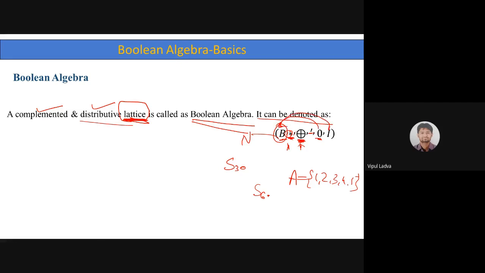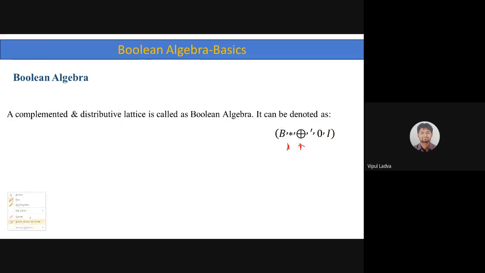So the existence of the zero element as well as the identity element will be there in the set B, and each and every element will have its complement inside B. Then such a lattice, we are going to label as a Boolean algebra.